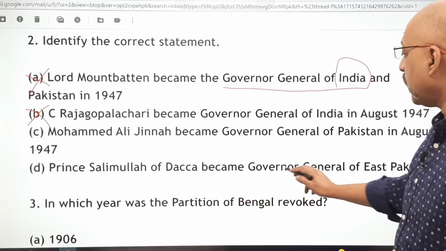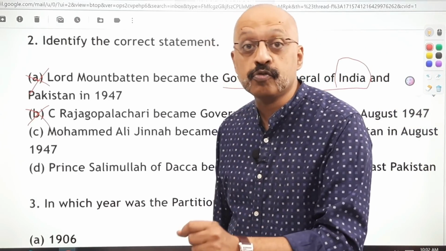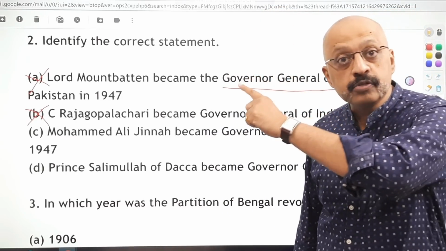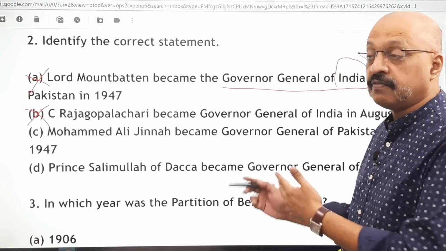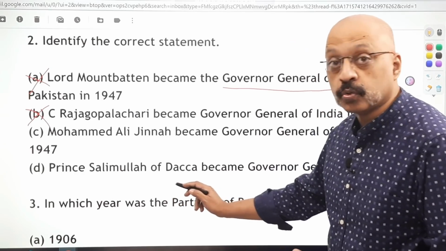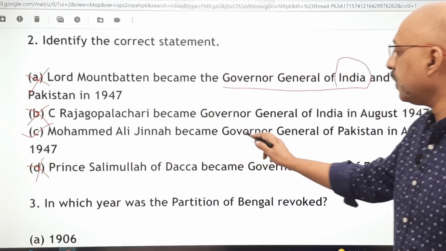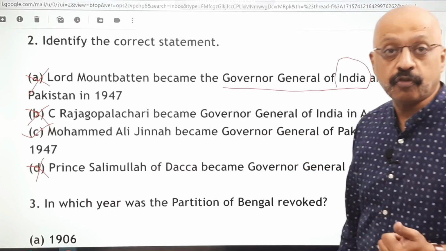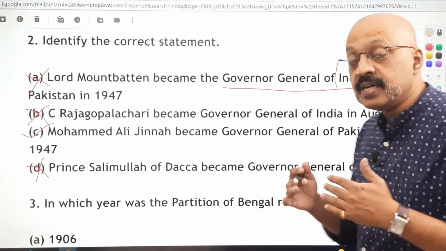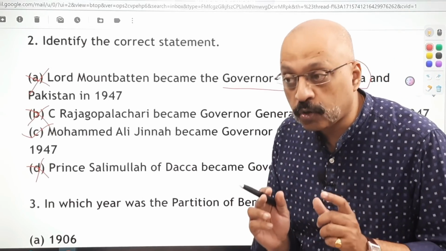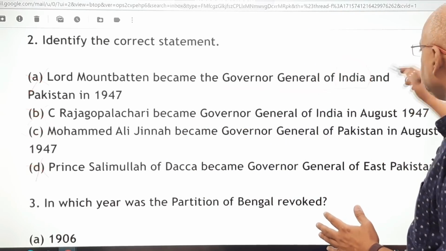Prince Salimullah of Dhaka became the Governor General of East Pakistan. This is a deliberate attempt to confuse you because some of you may think, oh, Salimullah, Muslim League, Dhaka, he was East Pakistan. So perhaps he was Governor General of East Pakistan. When I gave this as part of a quiz, some students marked this as the right answer. The correct option is Muhammad Ali Jinnah became the Governor General of Pakistan in August 1947. He was their first Governor General. Okay, so this is a recall question, but this is also a question where you need to think and read the options very carefully.